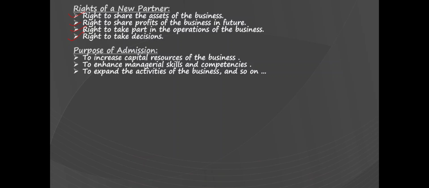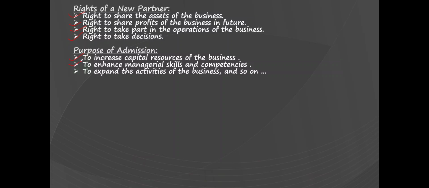Or it can be to enhance the managerial skills and competencies in the firm. Or it can be to expand the activities of the business, so they might need an additional partner to run those activities. Likewise, for these reasons, the firm can admit a new partner.